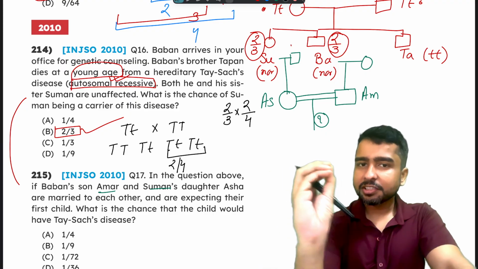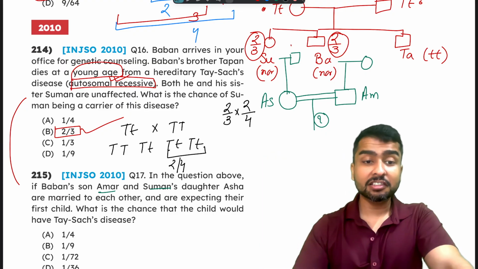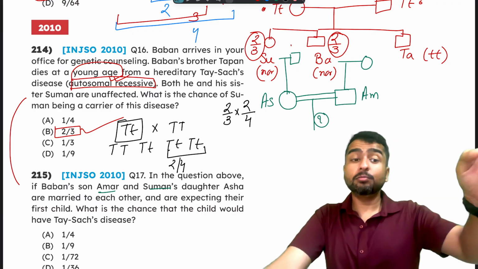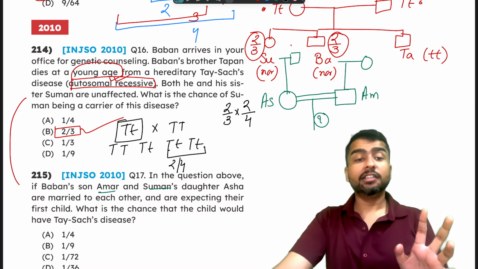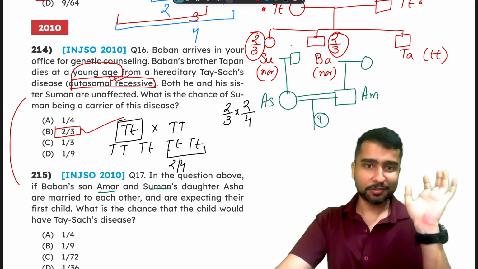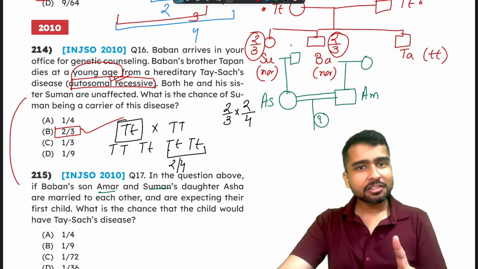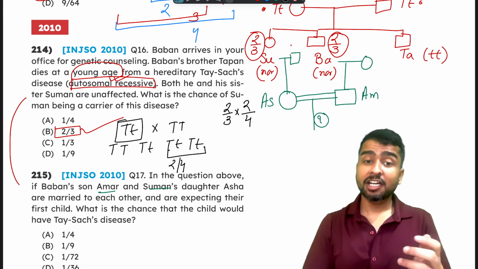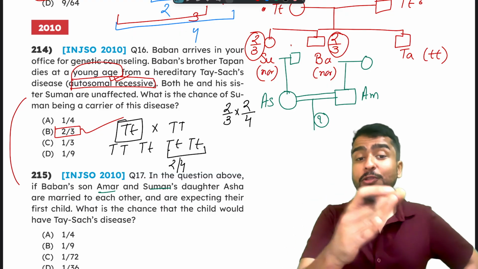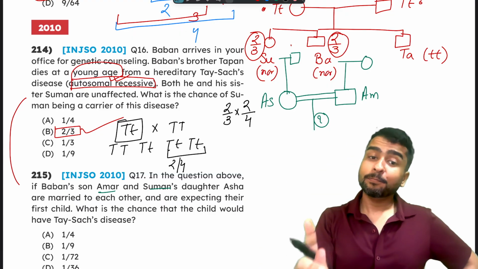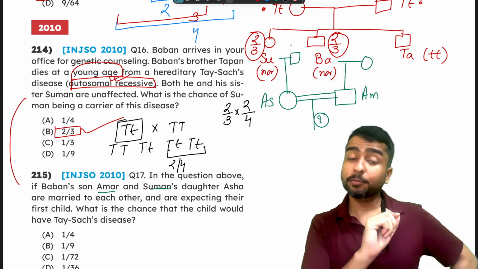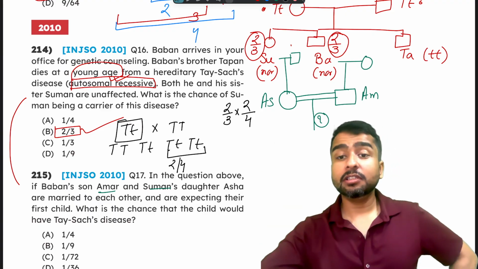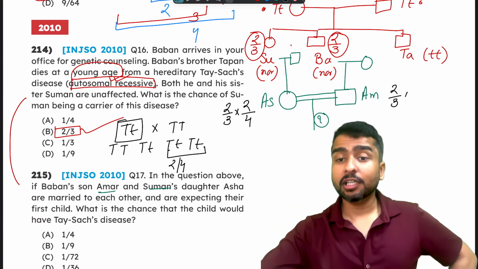Okay. What is the possibility that Asha is a carrier? If I was confirmed that Suman is big T small t, then I would have straight away written 2 by 4. But I have a 2/3 possibility that Suman is a carrier. That means I have to multiply that 2/3 with 2 by 4 and then say there is a 2 by 4 into 2 by 3 possibility that Asha is a carrier. Same thing will be applicable to Amar as well.